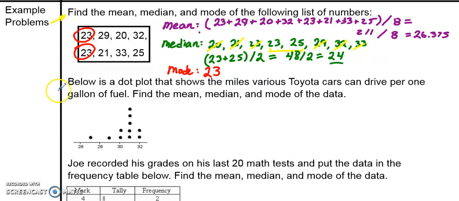Now, we won't always find the mean, median, and mode from a list of numbers like we did before. Sometimes we'll use a chart or a graph, kind of like a dot plot. Below is a dot plot that shows the miles various Toyota cars can drive with 1 gallon of fuel. Find the mean, median, and mode of the data. So we've got this dot plot here where each dot represents how many miles a car can drive on 1 gallon of fuel, miles per gallon.